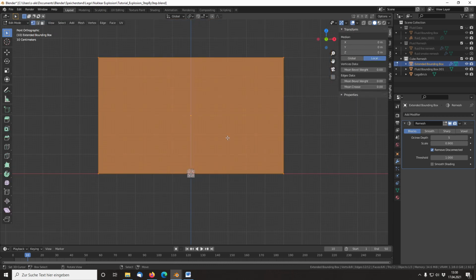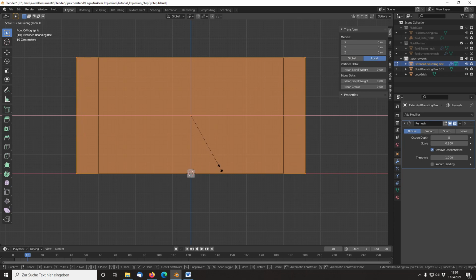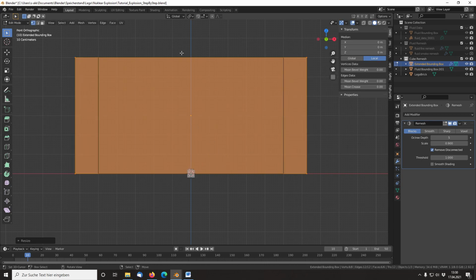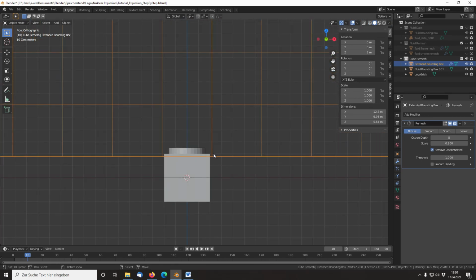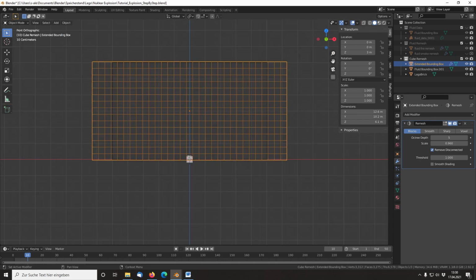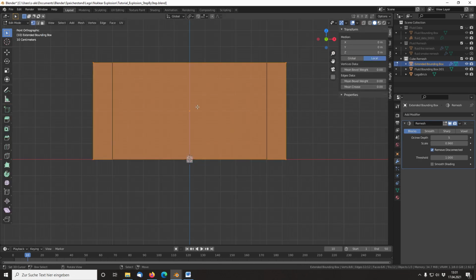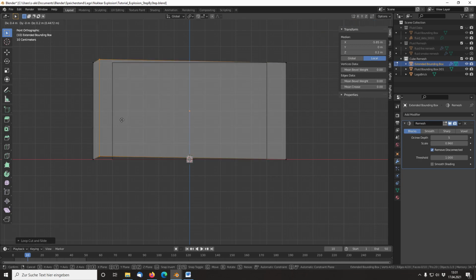Now in front view, go into edit mode and scale the bounding box in X direction, until the remeshed cubes have the same size as your Lego brick. You can also play with the remesh scale for fine-tuning. For the next step, we split the mesh into a left part and a right part, keeping the outer faces on the left and right untouched.